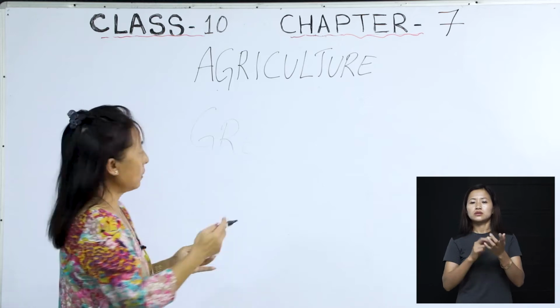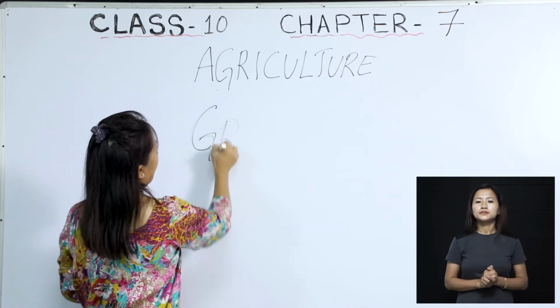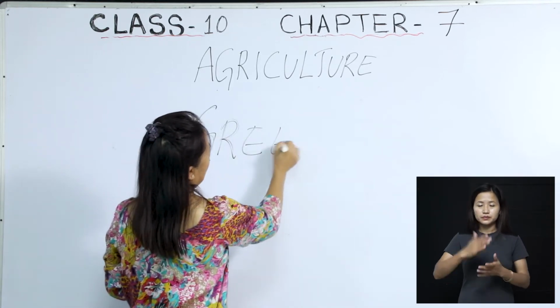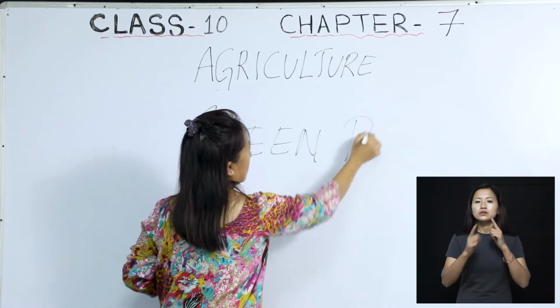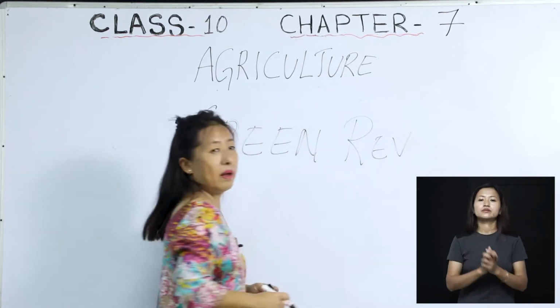Now, when we talk about the Green Revolution, we are talking about agriculture.